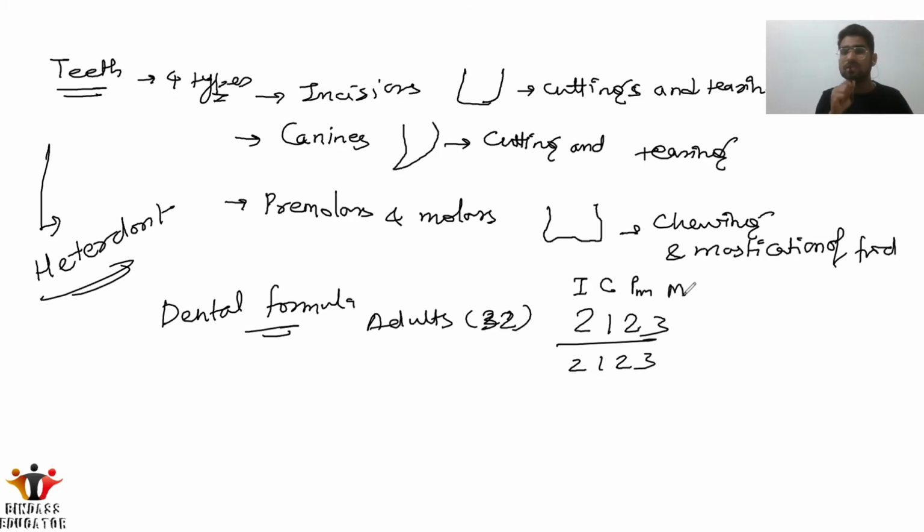If you start from here in the upper jaw, first we have the incisors, then the canines, then the premolars, and at last the molars. Same as that, in the mandible beneath also, we have incisors, canines, premolars and molars. So these four are arranged in that manner.